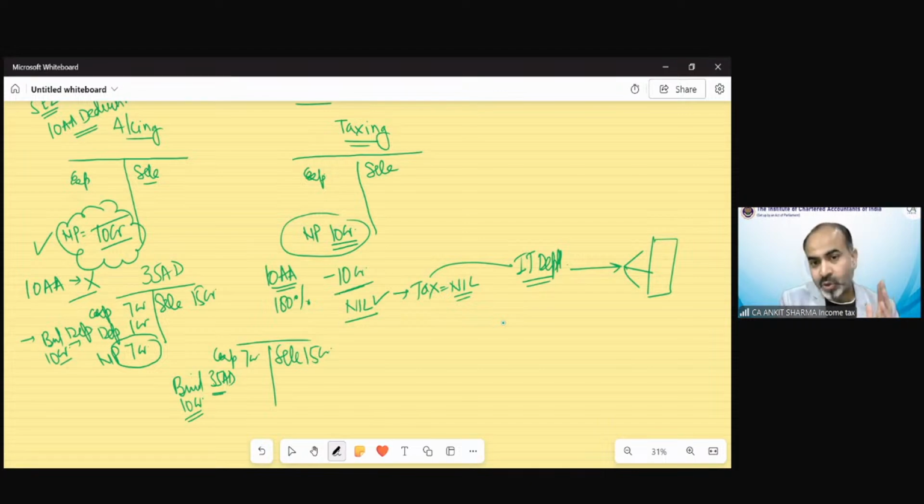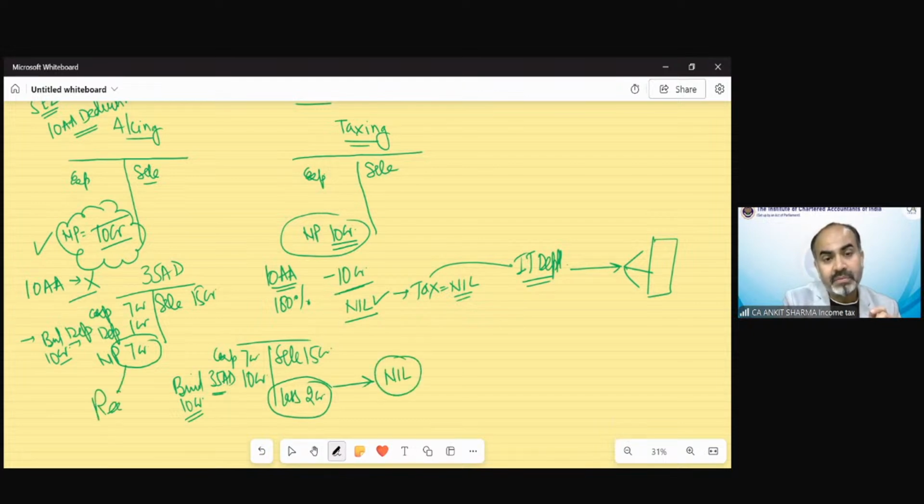That you must have gone through under section 35AD of PGBP. So for that purpose, there would be a claim of 10 crore rupees. So technically, there would not be any profit. There would be a loss of 2 crore rupees. So technically, what I'm trying to tell you is that there would not be any tax even where there is a real profit. But tax collection would be nil.